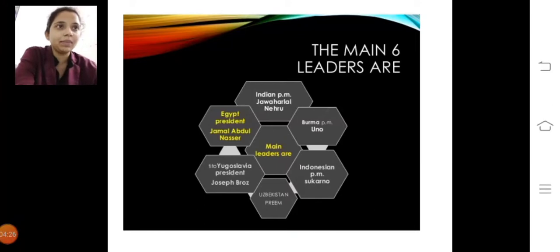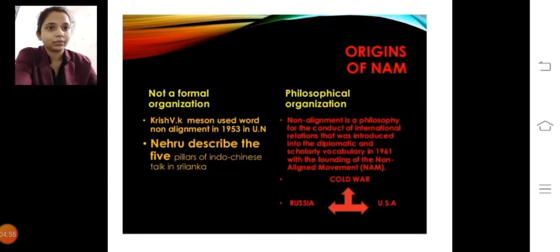So here six members were there in this policy: Pandit Jawaharlal Nehru from India, then Burma's PM, Indonesia's President Sukarno, as well as Gamal Abdel Nasser from Egypt, and Marshal Tito from Yugoslavia. All these leaders were the architects of this concept of NAM. So in detail we are going to talk about the non-aligned nations.